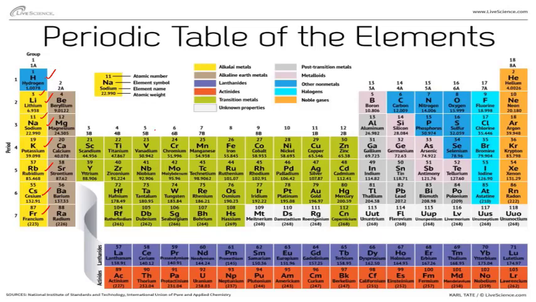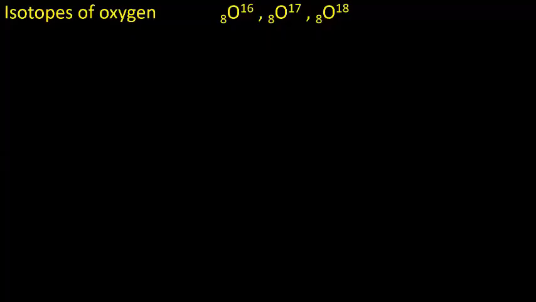Okay, now let us take oxygen. See here, oxygen. Right? Almost every element is available as isotopes. Do you know what is an isotope?